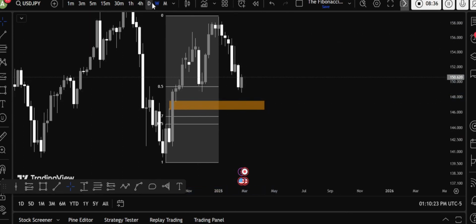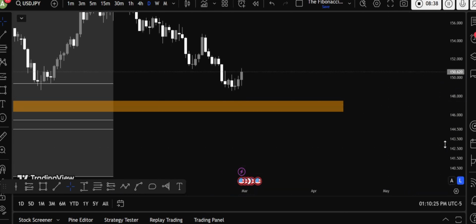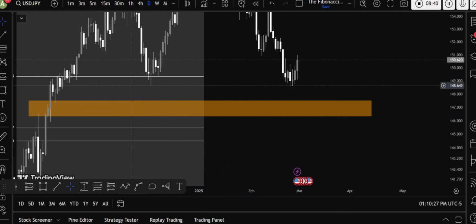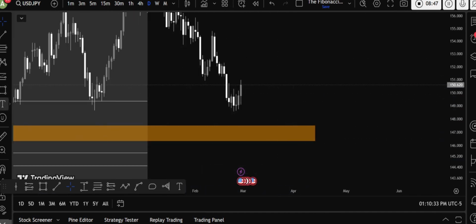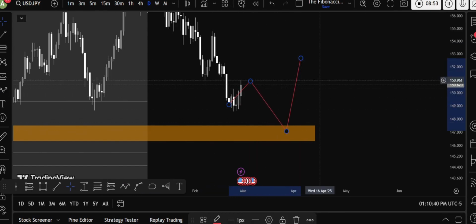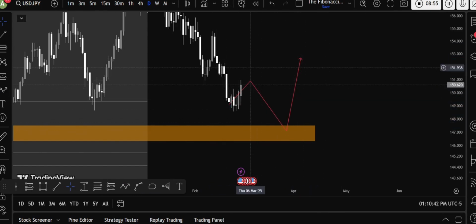So let's go into the daily time frame and see if anything is interesting. On the daily time frame, we have support at this liquidity area. The gap has already been taken on the daily. It may go to this area, so it will make a lower high and then a lower low, and then it will break the structure here. We can see the retest area and we can actually move higher. So these are all anticipations for the USD JPY.